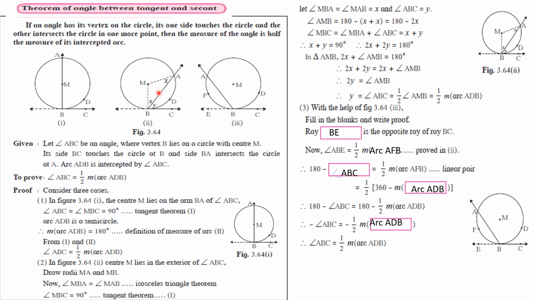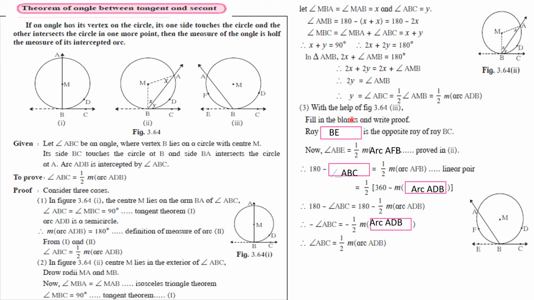So 2x plus 2y is equal to 2x plus angle AMB. You can observe the steps are over here. So 2y is equal to angle AMB, 2x is getting cancelled from both sides. So measure angle y, angle ABC, is half of measure of angle AMB, which is equal to half measure of arc ADB.